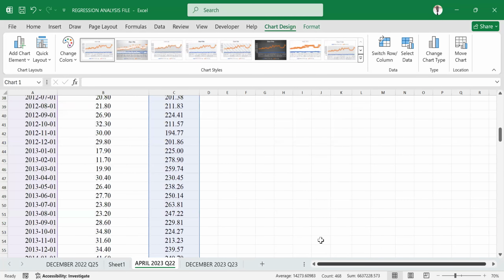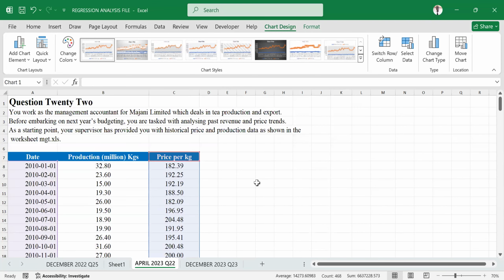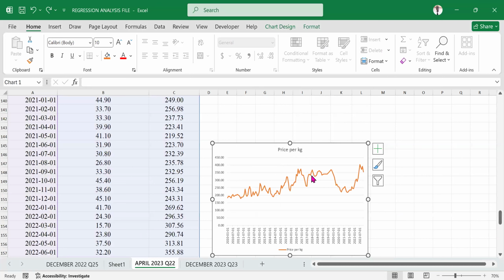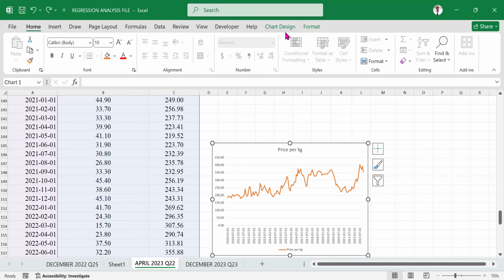Where did our graph go? Our graph decided to disappear. It decided. Mwalimu, Yes. chat designer umetoa Sorry? kuju. The chart, that their chart design, Yes. where have you gotten it from? Sina kwa nini yangu. Are you seeing it is a tab written chart design? Yes, I don't have the tab.